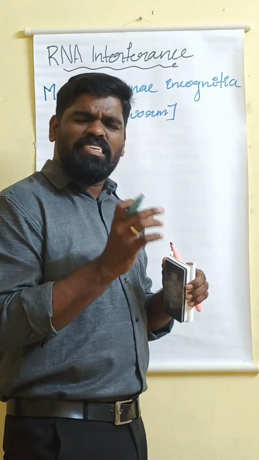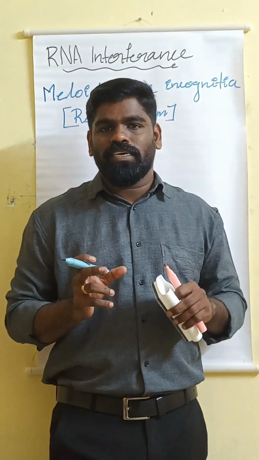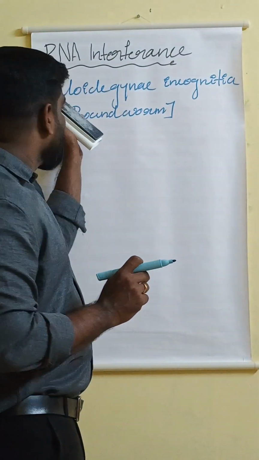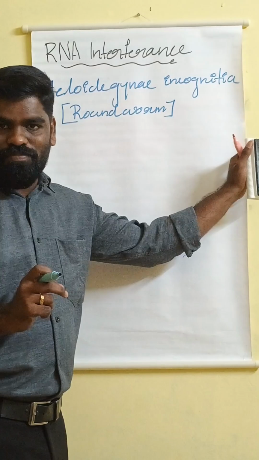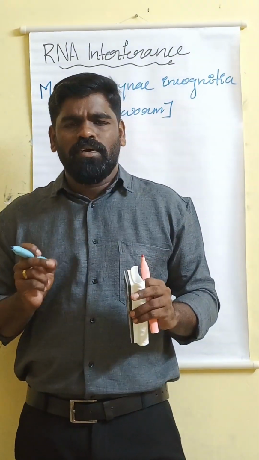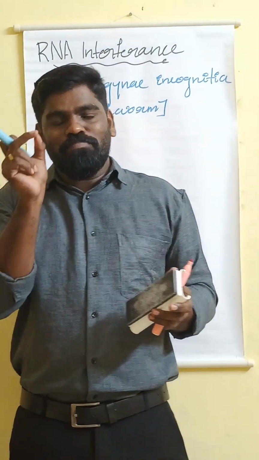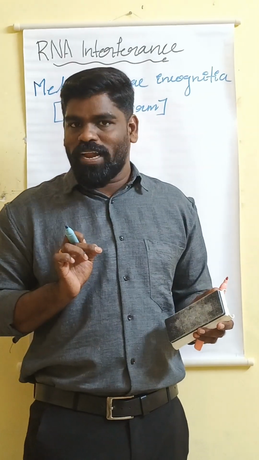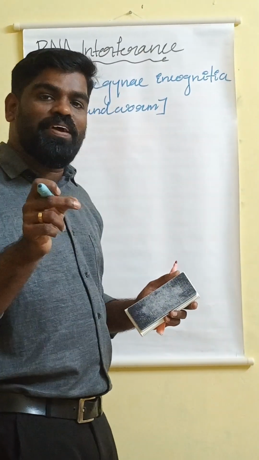There is a nematode, a kind of roundworm, which can infect the root of the tobacco plant. Do you know the name of the roundworm? It is Meloidogyne incognita. Meloidogyne incognita is a kind of roundworm, like our Ascaris. It can infect the root of the tobacco plant. So what will happen when it infects the root of the tobacco plant?